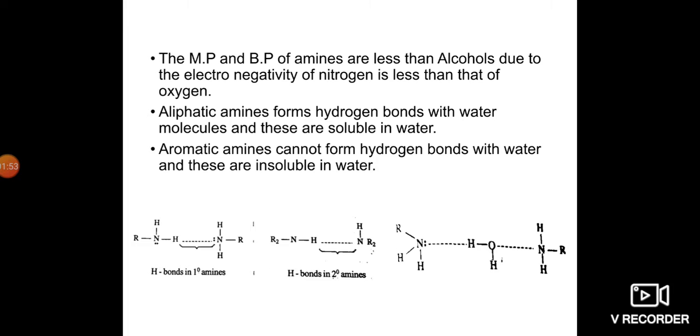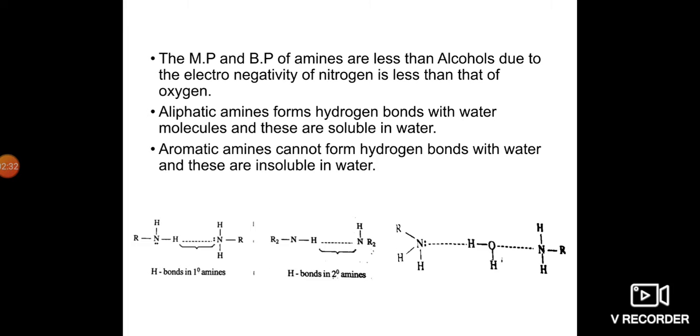The melting and boiling points of amines are less than those of alcohols because the electronegativity of nitrogen is less than that of oxygen. What is electronegativity? Electronegativity is the nature of an atom to attract an electron pair towards itself. So oxygen has a higher electronegativity than nitrogen. That's why amines have lower boiling and melting points than alcohols.